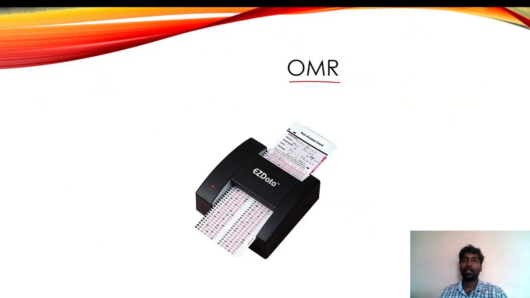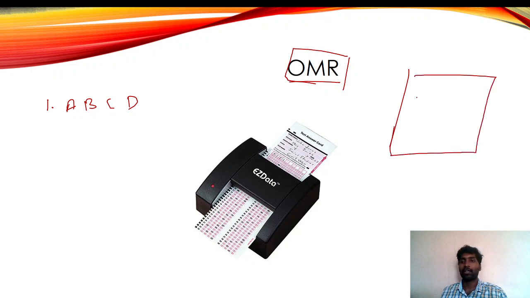Next, OMR, optical mark reader. This is a sheet you can see here. When you are going for a national level examination, they will give one sheet like this. There will be only options A, B, C, D, and they will give the question paper. You have to read the question. If option C is correct, you have to mark C. You have to shade the C. Like this, 50 questions or 30 questions will be there. So you have to shade.